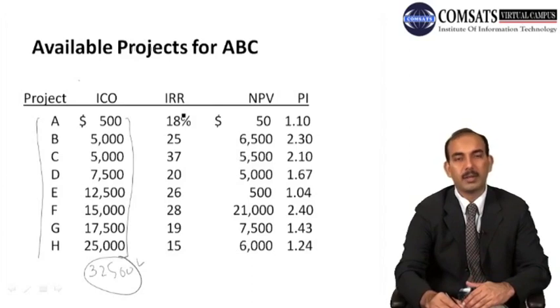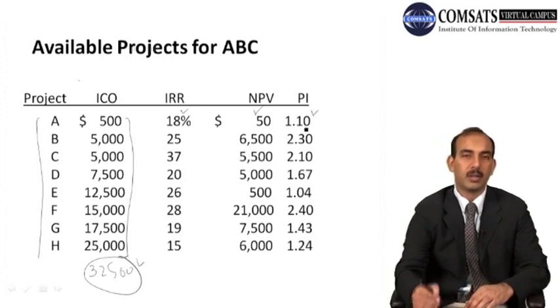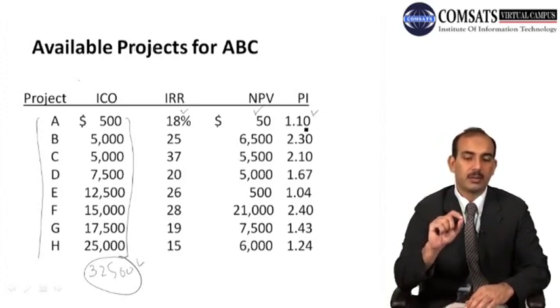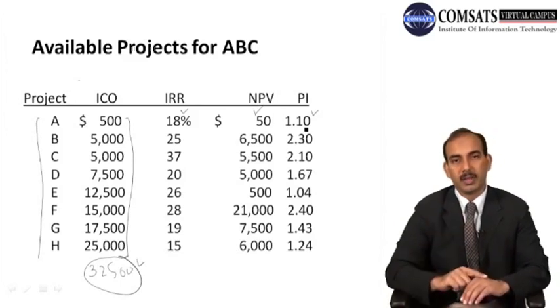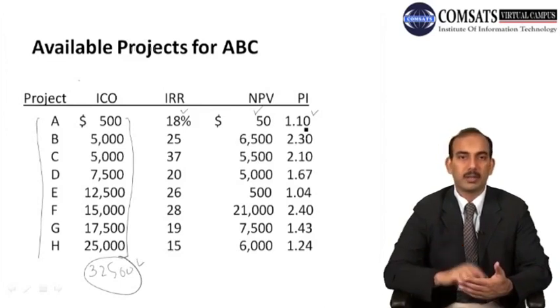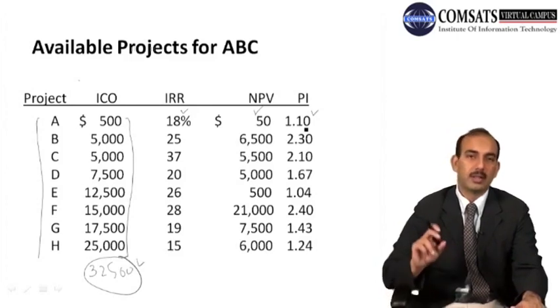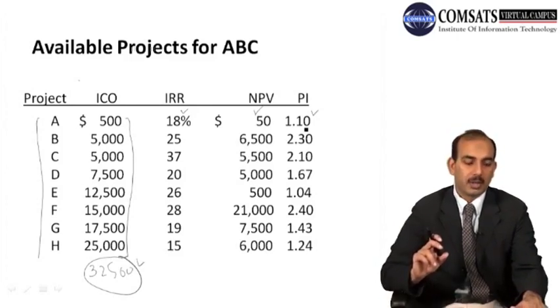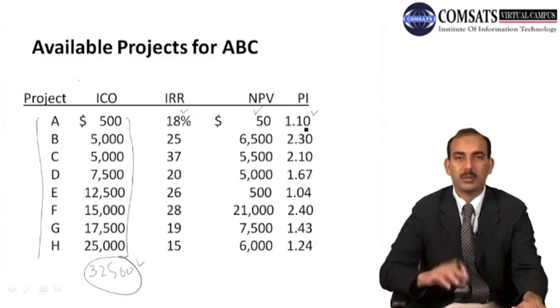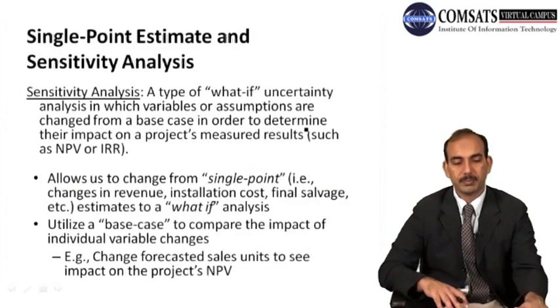So then we have different discounted cash flow techniques. We have the internal rate of return given for each project, we have the net present value already determined for each project, and we have the profitability index. So we can rank the projects according to these discounted cash flow methods, and then we will limit our investment to $32,500, and we select a combination of projects, and ultimately that project will be prioritized where the net addition to the firm's wealth is maximum.